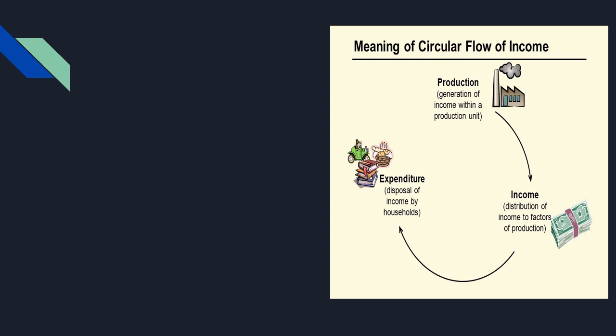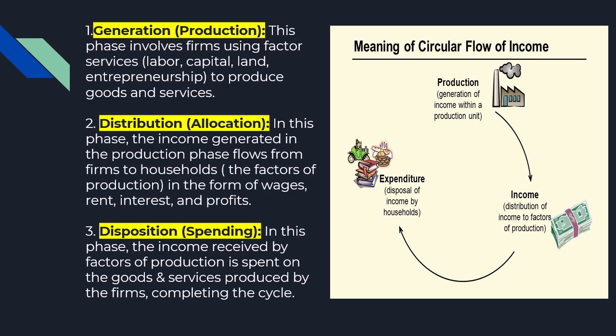As you can see, it is shown with the help of arrows how income is generated in the production first of all, and then it goes to the factors of production. So income is distributed and then they spend this income for their consumption, so they make expenditure. Now let's discuss the 3 phases of circular flow of income. First is the generation phase. In this phase, firms use factor services, which is land, labor, capital and entrepreneurship to